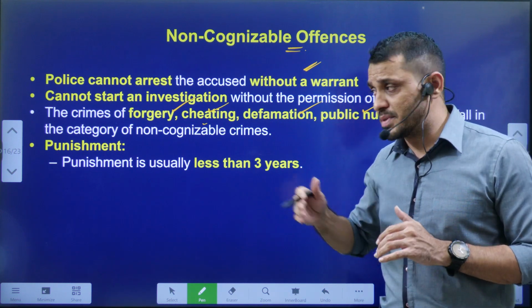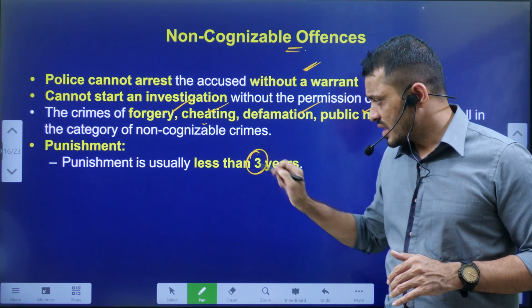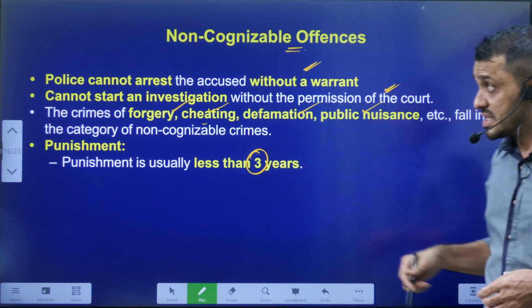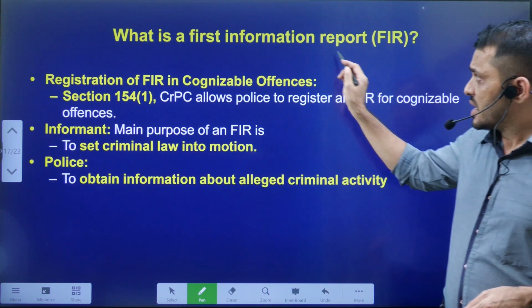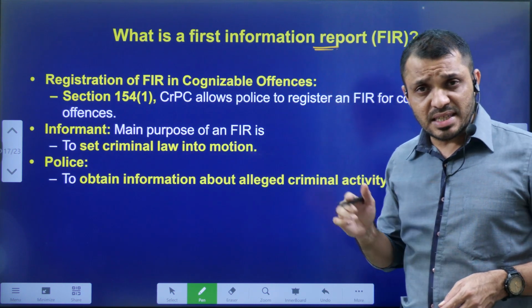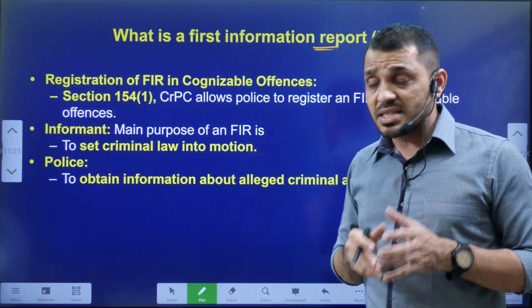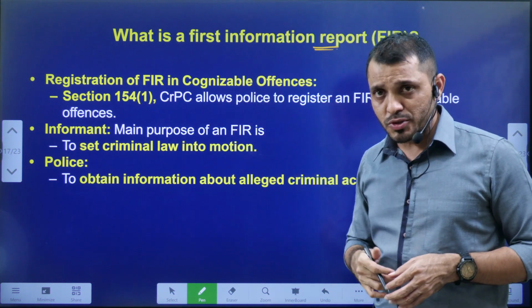Non-cognizable offenses attract punishment up to 3 years, 3 years or less than 3 years. Generally, these are bailable offenses. Getting bail is also pretty much easy. Next, FIR. We are discussing Zero FIR, so you have to know the meaning of FIR. FIR stands for First Information Report.